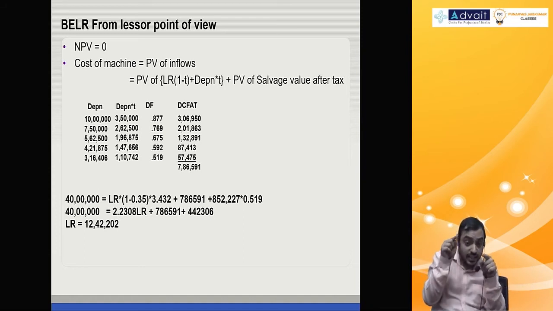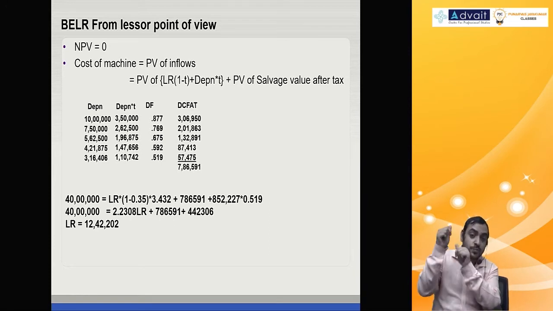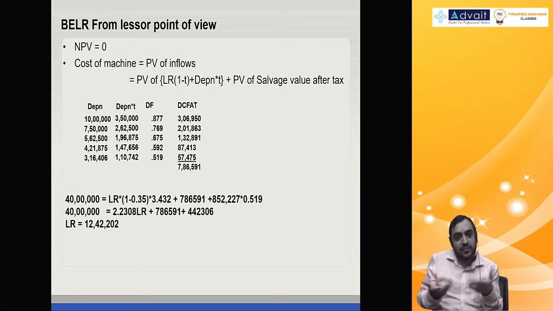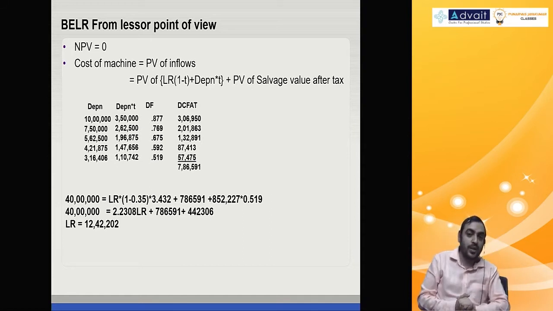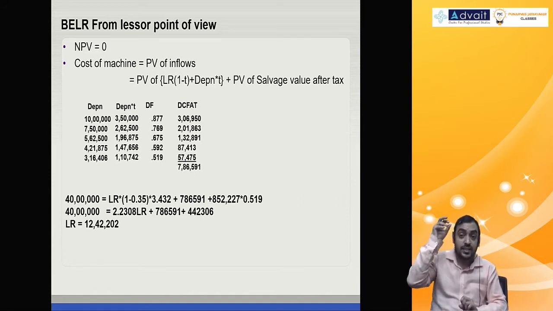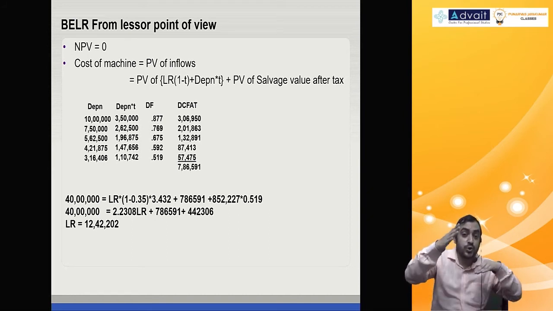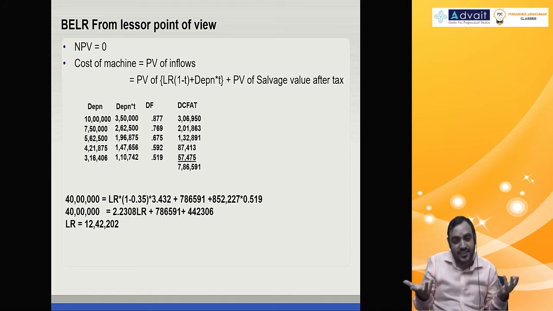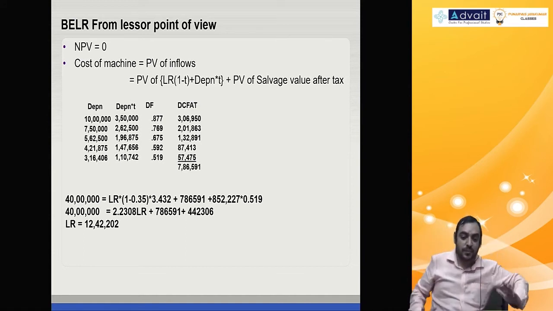In the given case, the break even lease rental is 12 lakh 42, but the lease rental is 12 lakh. Below break even, it's a loss. That's why the problem concluded the lease was not financially viable. So for a lessor, break even is the minimum lease rental. For the lessee, break even is the maximum lease rental. When those two numbers are different for both parties, the lease is not attractive. That's what is happening in this problem.